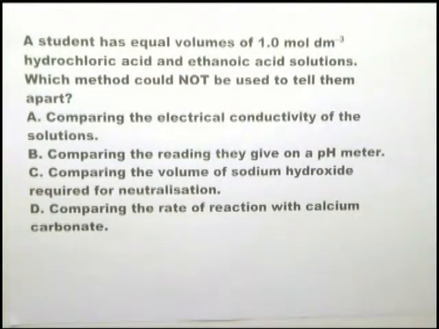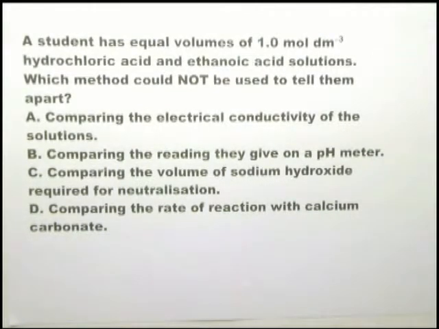In this case, you have 2 acids, one a strong acid, hydrochloric acid, the other a weak acid, ethanoic acid, and you're expected to find out which method could not be used to tell them apart. Compare electrical conductivity. Clearly, that can be used to tell them apart because electrical conductivity will be dependent on the ions present. There is a higher concentration of ions in hydrochloric acid than ethanoic acid. Therefore, electrical conductivity can distinguish between strong acid and weak acid.